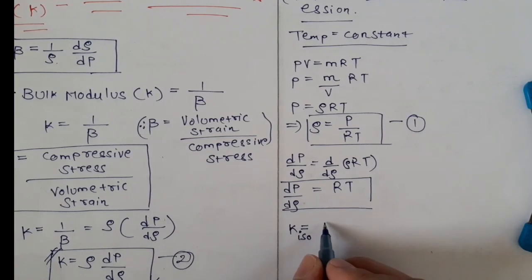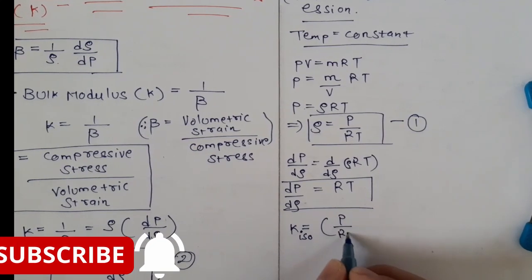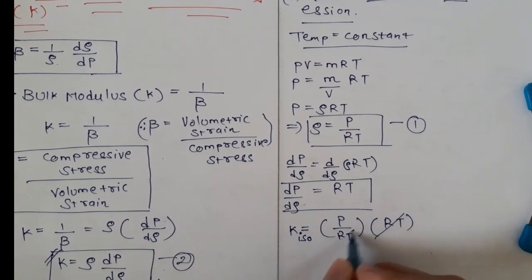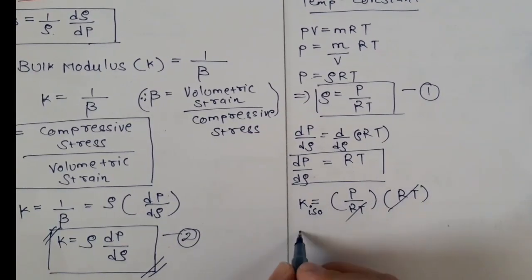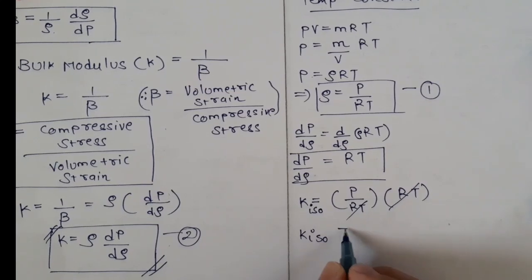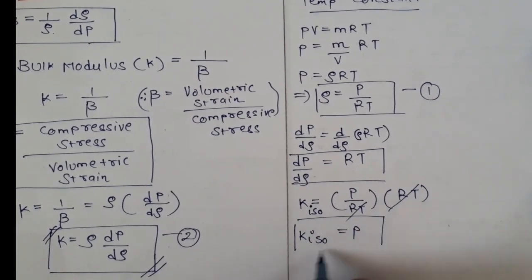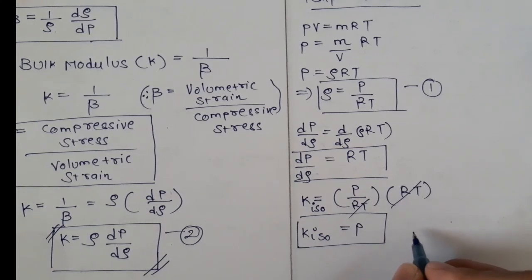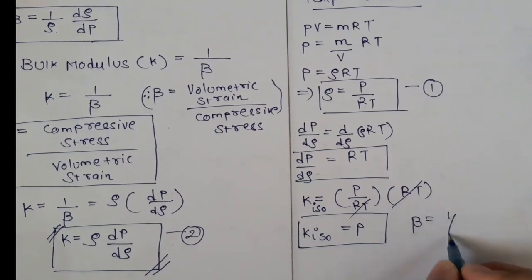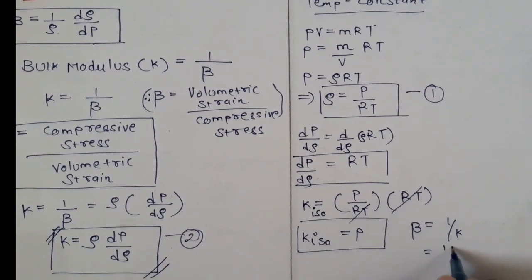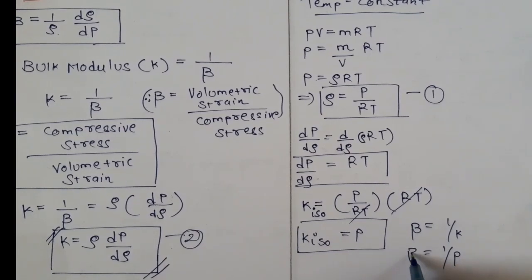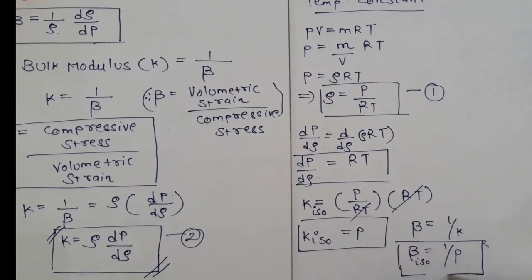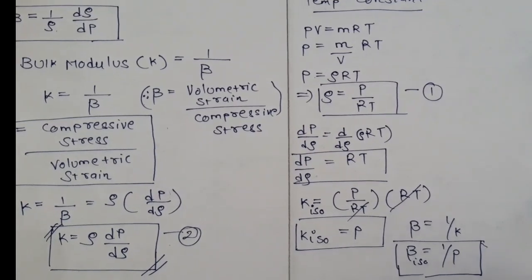So K iso equals to, what is rho? Rho is P upon RT. And what is dP by d rho? It will be R into T. So this R into T and this R into T get cancelled. We get K iso equals pressure P. From this K iso we can also find the value of beta. Beta equals 1 upon K. So beta equals 1 upon P. So this is the value of compressibility, that is 1 upon P for the isothermal process.